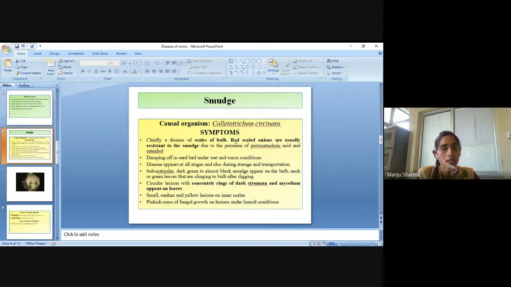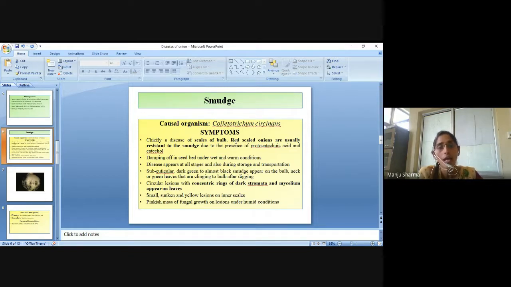Subcircular dark green to almost black smudge appears on the bulb, neck or green leaves that are clinging to the bulb after digging. Then circular lesions with concentric rings of dark stromata and mycelium appear on leaves.